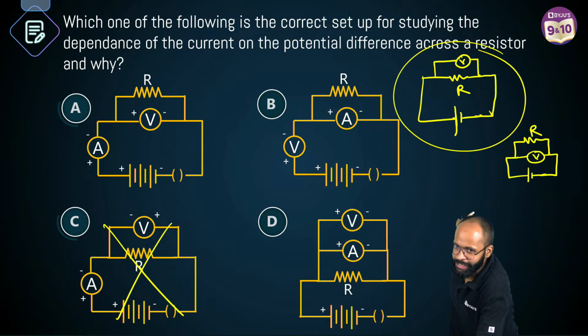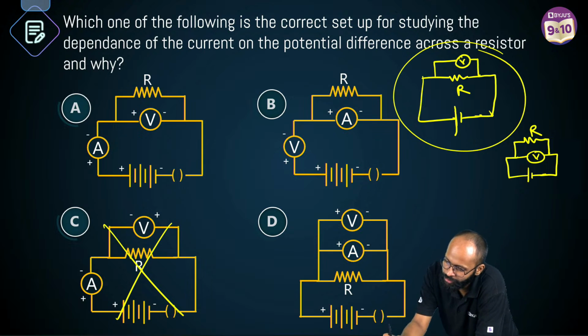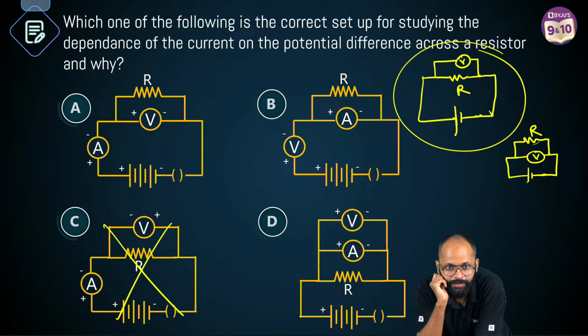Are both of these same? Sir, voltmeter, resistance are in parallel. There is one battery. Common point. Fine. This is common point. Yes. Ronak says nope. Are both of these same? No.